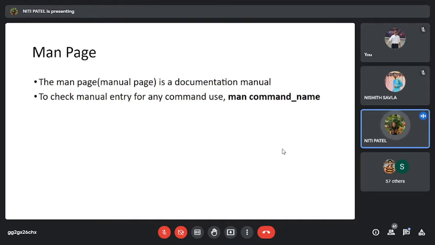All this detail for every command is found inside this manual documentation, which is called the man page documentation. And how do you use it? You know the command, so in front of that command simply put man, and it will give you the information of that particular command. So we say that every manual entry of a command is found inside the man page. Is this clear? What is man page?